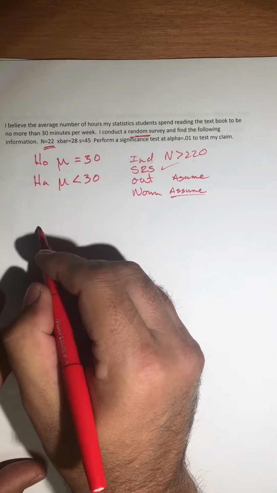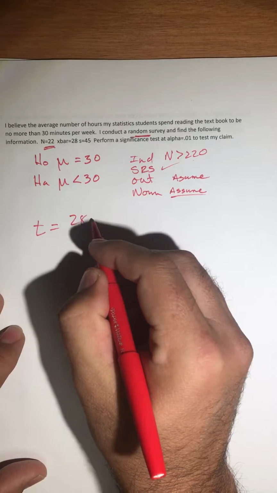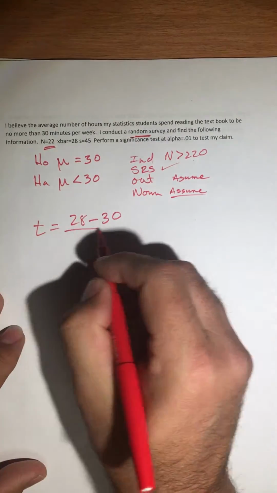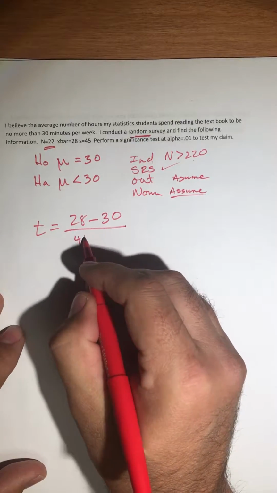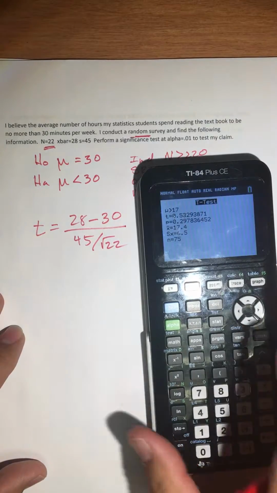So now I'm gonna do my t-score, which is what I observed, which is 28, minus what I expected, which was 30, divided by the standard deviation, which is 45 divided by the square root of 22. So then we're going to enter that in.